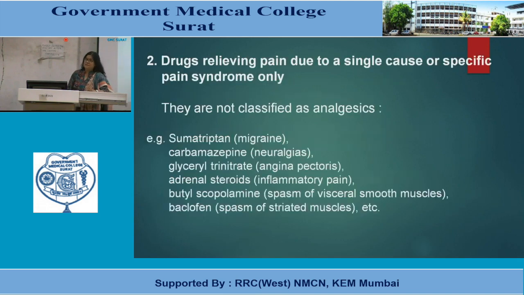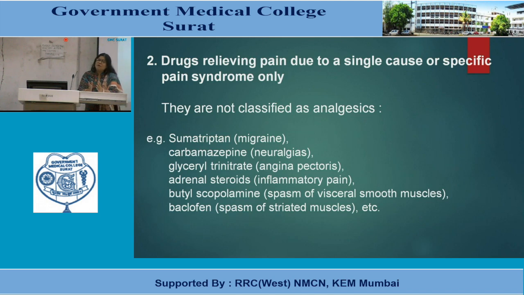In the second class, there are drugs that relieve pain due to a single cause or some specific pain syndrome only. They are not classified as analgesics because they are effective via other mechanisms and in only a single condition.